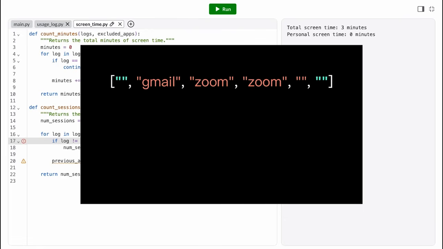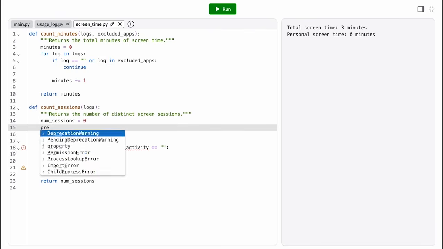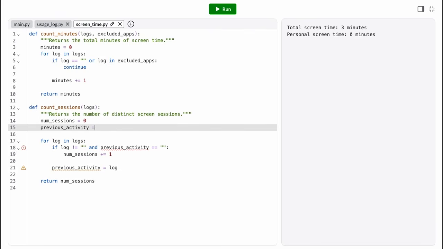Well, our interesting test cases here will be when there's idle time at the beginning or end of the list, versus when the first or last element is an app name. Does our function correctly count the first and last sessions? If the first element is an empty string, we don't want to count a new session. Log not equal to the empty string will evaluate to false, so we'll correctly not execute this increment.